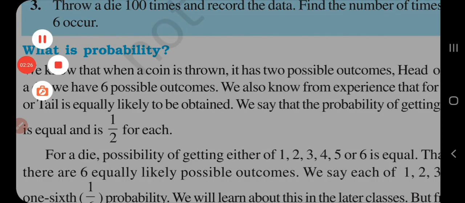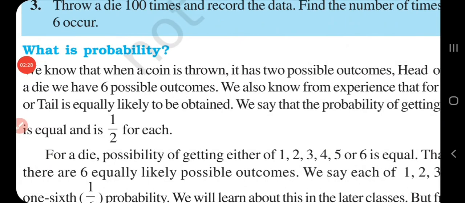For a sure event, probability is 1, for an impossible event, probability is 0, and for other events, probability lies between 0 and 1.